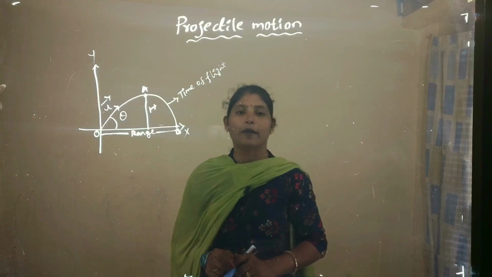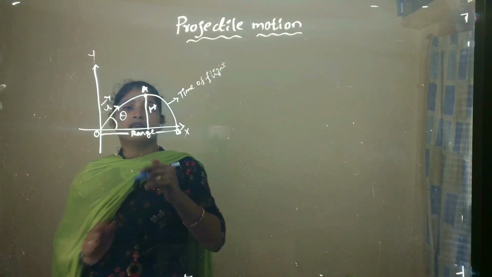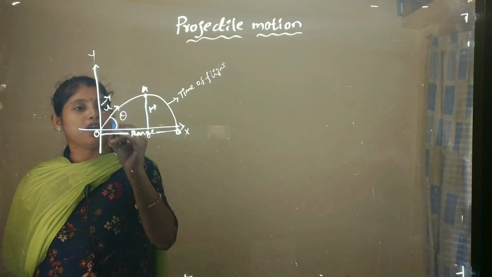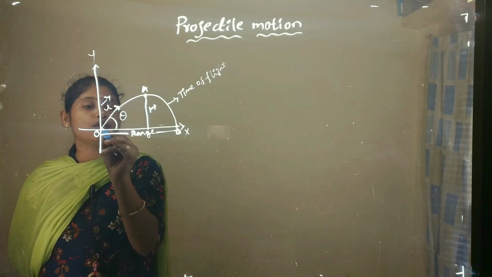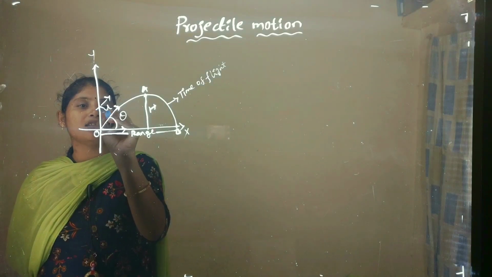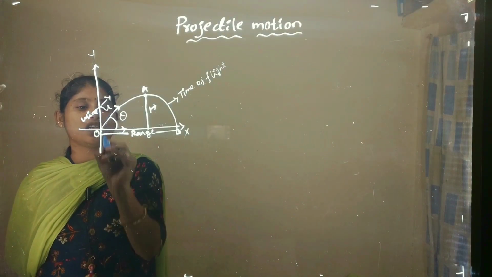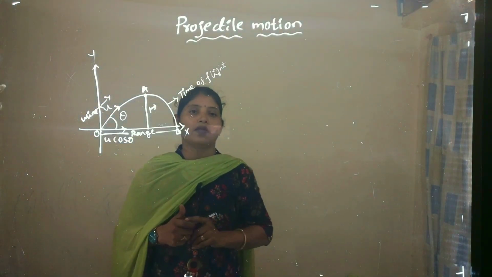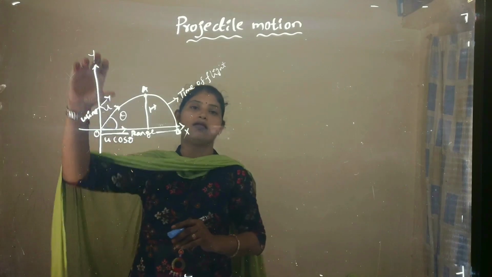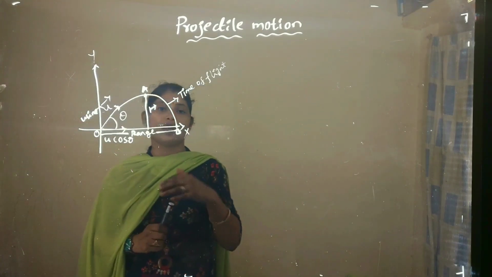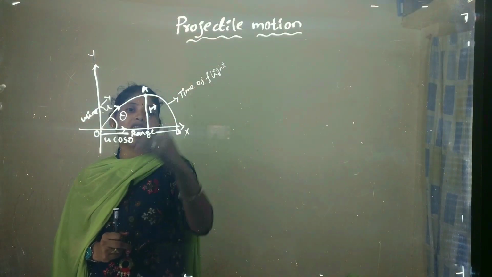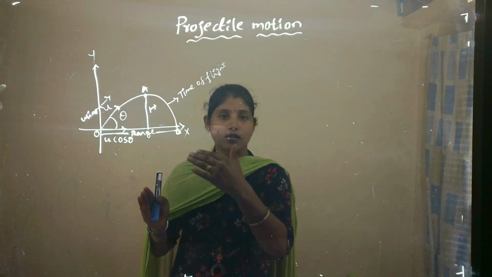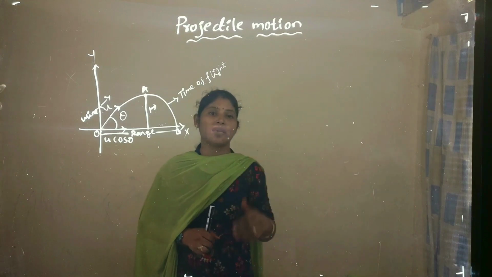Now, the initial velocity of the projectile is considered a vector. That vector is resolved into two components along the x direction and along the y direction: u sin theta in the y direction and u cos theta in the x direction. Here x means along the horizontal and y along the vertical. From this we have to find the time of flight, the maximum height, and the range of the projectile. When we do this calculation, we have to recall the kinematic equations.